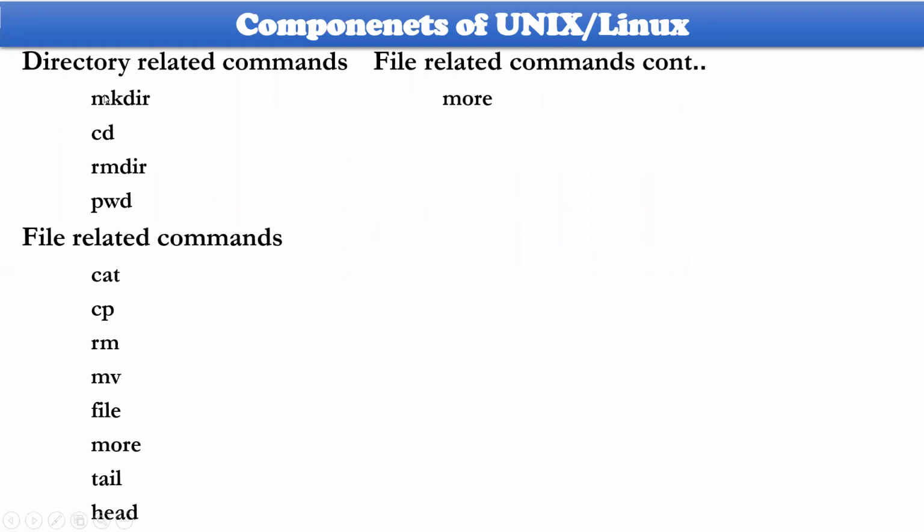We have already come across the command mkdir, the command cd, and also the variable: shell variable, environmental variable of PWD, and the command as well, present working directory. So these things have been completed. I have listed very few.